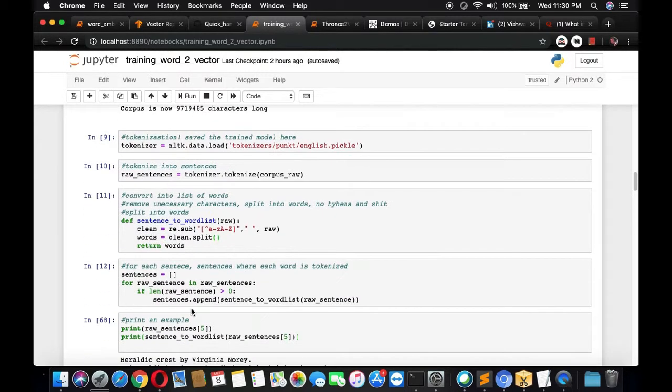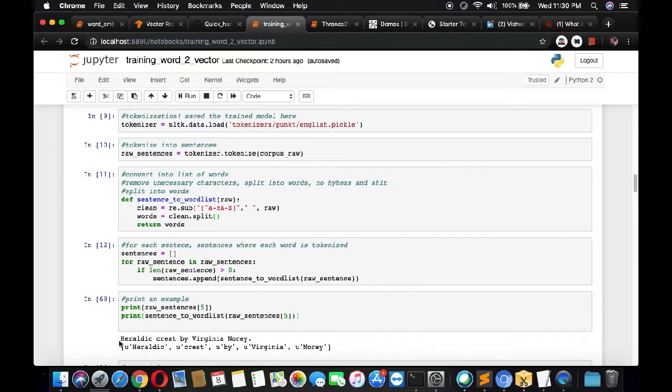Then here we are trying to split those sentences into words. Every sentence will be split into words. Okay, we'll just see. If we take this sentence, Heraldic crest by Virginia Nore, this is a sentence from the raw got txt. When we pass this particular sentence to this sentence to word list function, it is splitting that particular sentence into words. This is what this particular function is doing.